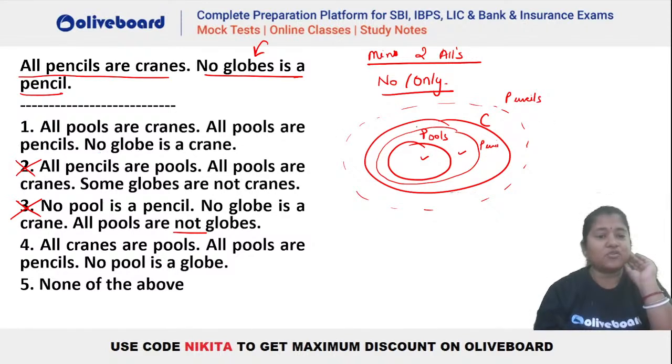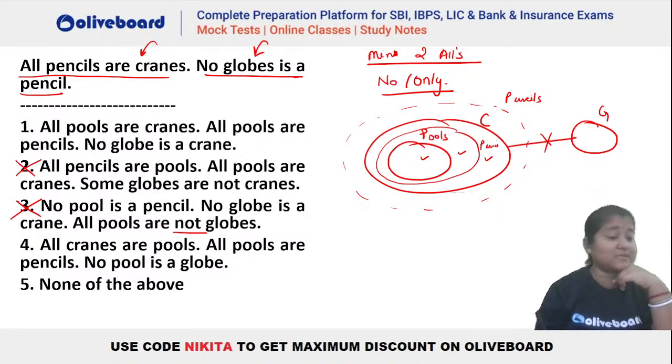Now we have no globe is a crane. This is your globe here, and no globe is a crane. Now let's check the first one. All pencils are crane. You can see that's a possibility, not a definite one, because pencils can be outside crane as well. I hope this is clear. So one is not the right answer. One is not definite, one is a possibility. It's not a definite conclusion here, because pencils can be outside crane as well, right? That is also a possibility.